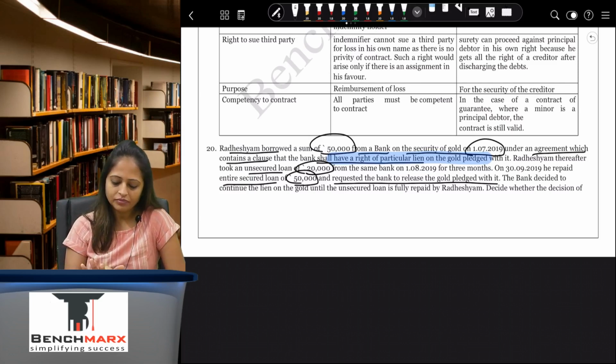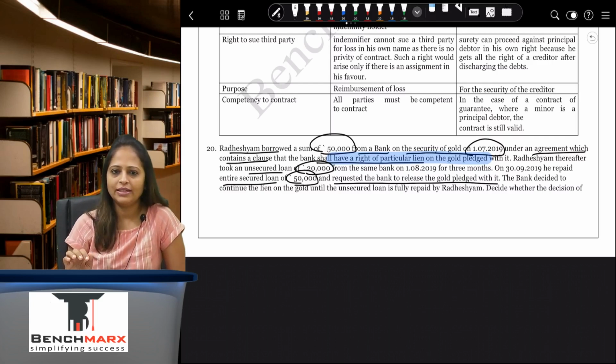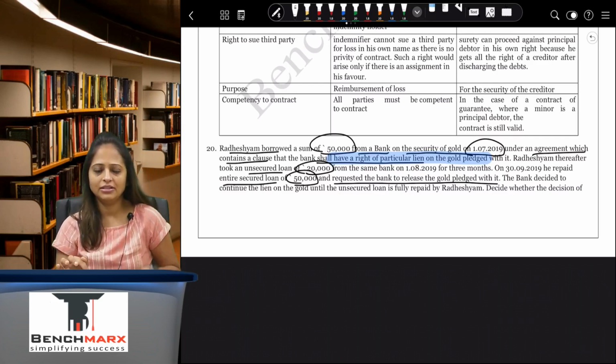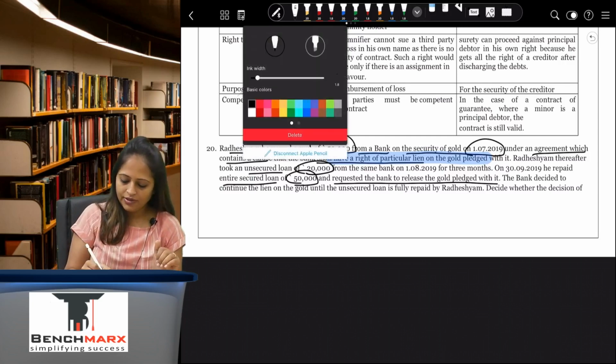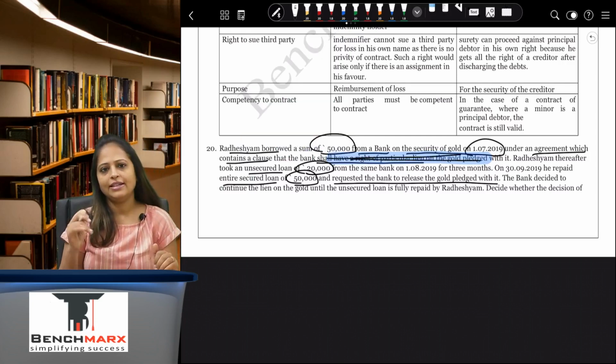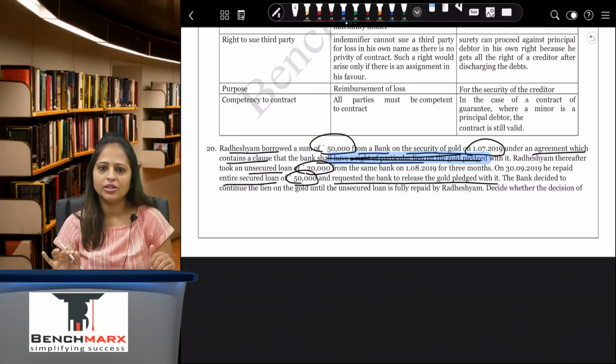So here the bank cannot withhold the gold once the 50,000 has been paid. It cannot adjust it towards the repayment of the unsecured loan of rupees 20,000. Had they not had the agreement of particular lien, if this was not here, then in that case it could have, because it has a general lien on the goods. So first you will have to write down who have the general lien on the goods. They want to see whether you know who has general lien, and then give your answer on particular lien.